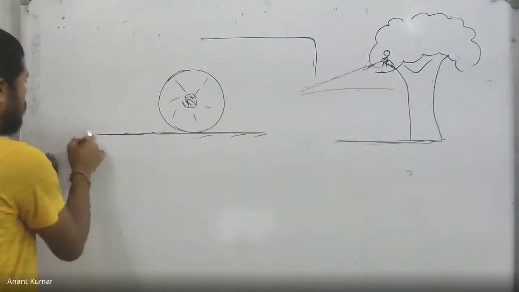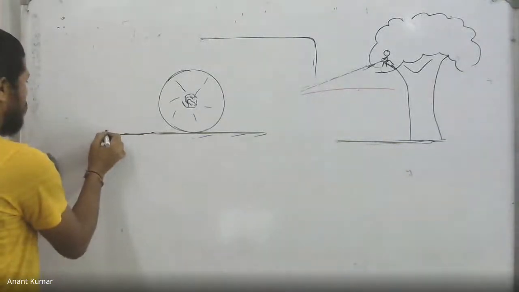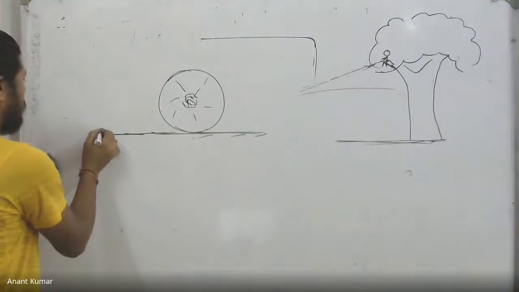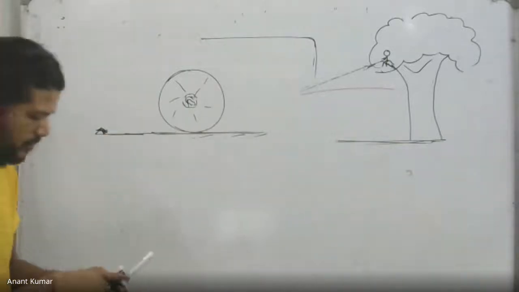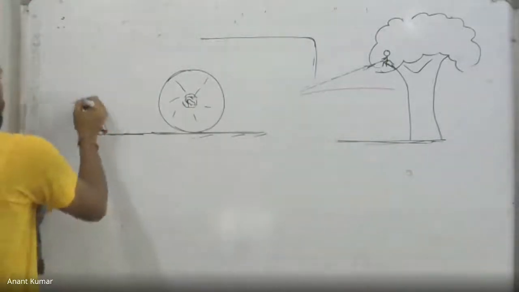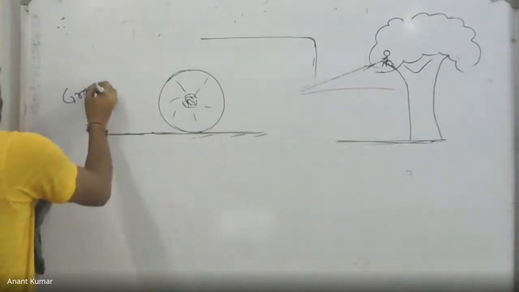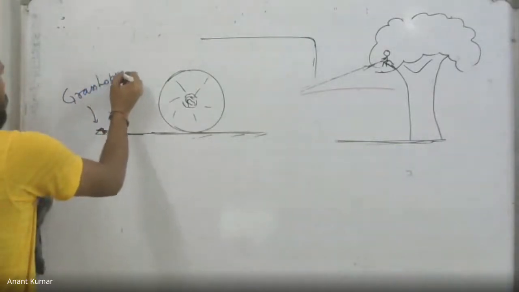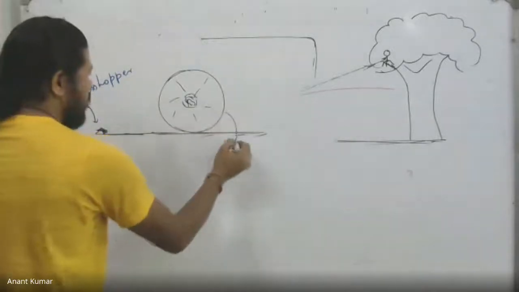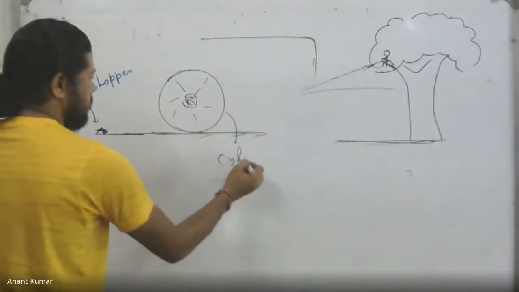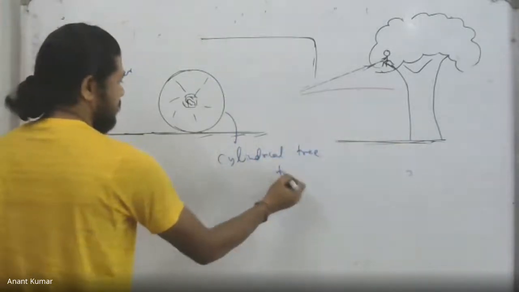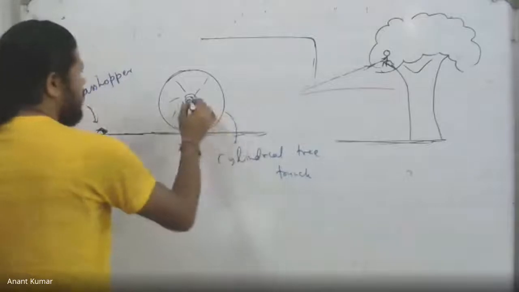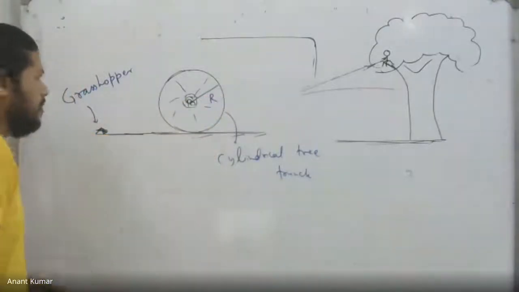Okay. There is a grasshopper. A better diagram will be good. It's almost the same. There's a grasshopper, and there's a tree trunk which has fallen. A cylindrical tree trunk. The radius is capital R. So the question is,